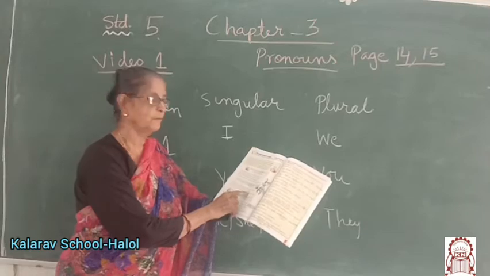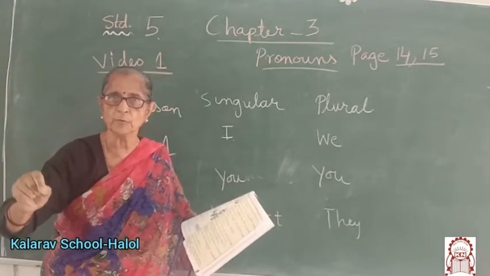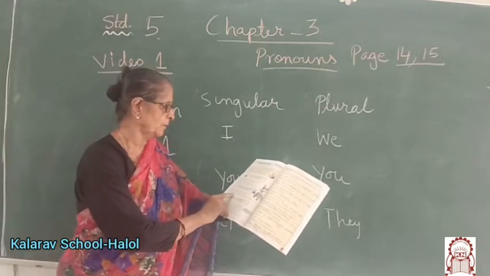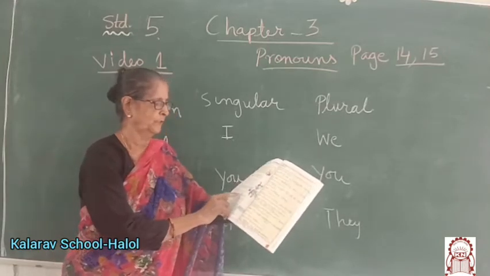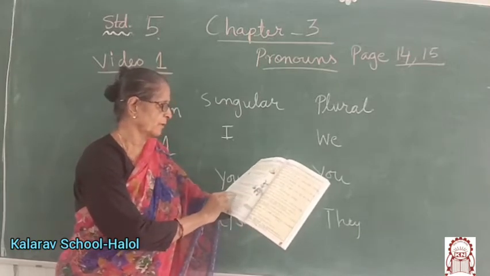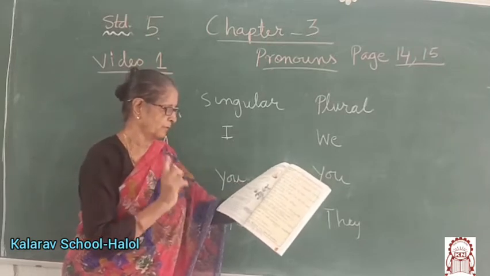Plural, nominative. If it is child, why are you shouting, then it will be singular. Hurry up, or the school bus will leave without you. Singular, plural, objective.